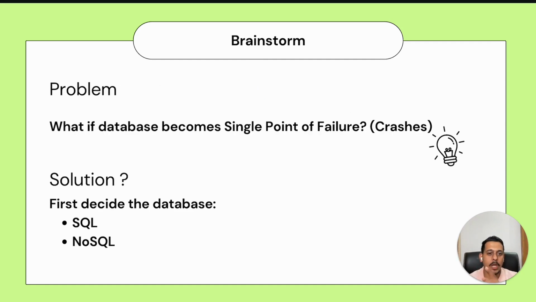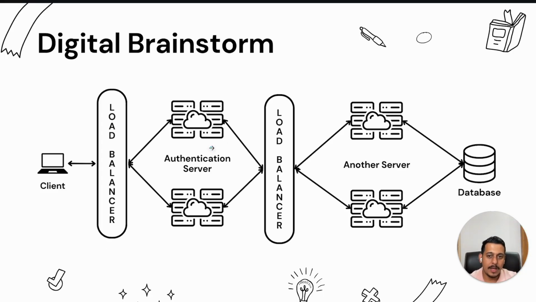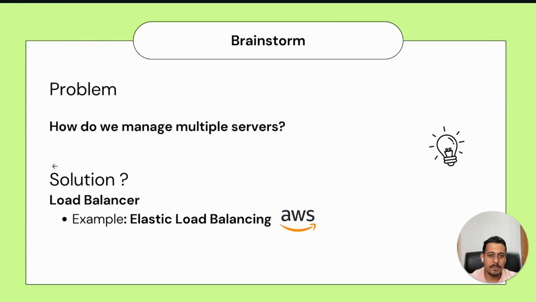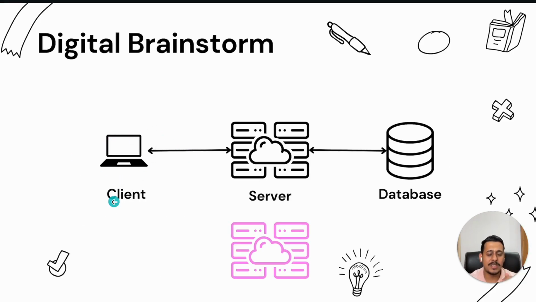Now, what if the database becomes a single point of failure? For example, if the client system fails, let's go to the first part of this system. If the client system itself fails, are we worried about that or responsible for that if we are creating the product? No, we are not. Why? Because this is their issue. If their device is not capable enough, if they have not charged it properly, that's their issue why it failed, right? And that has nothing to do with our website. Technically, they won't be able to open any website, right? So we are not concerned about that.